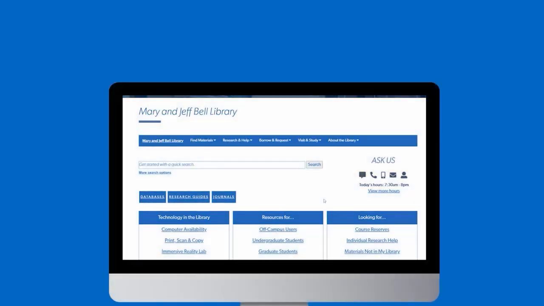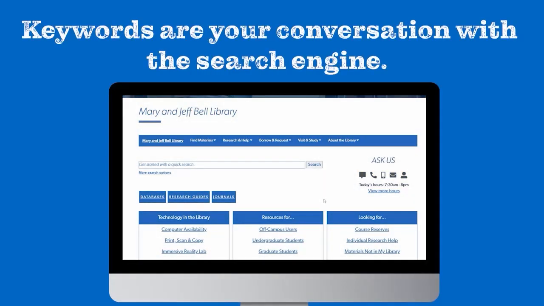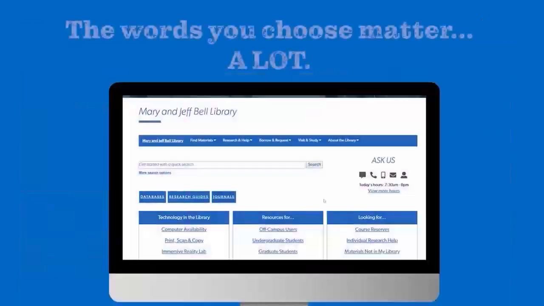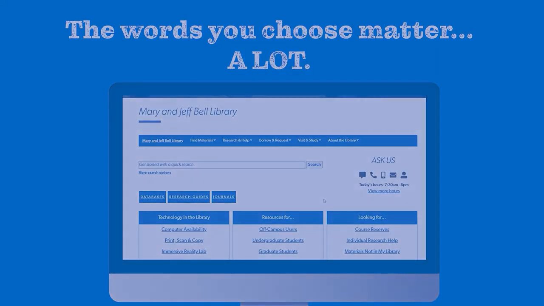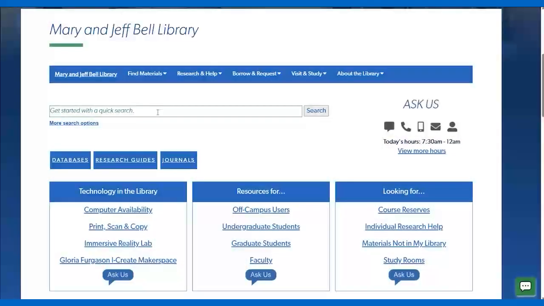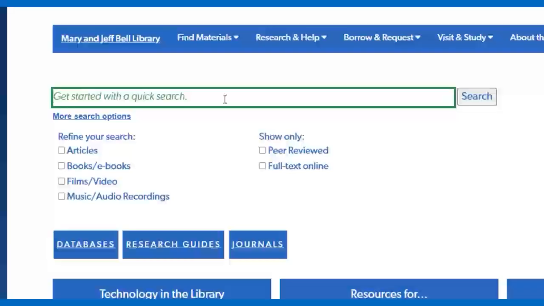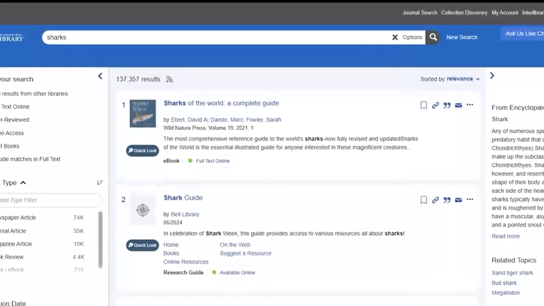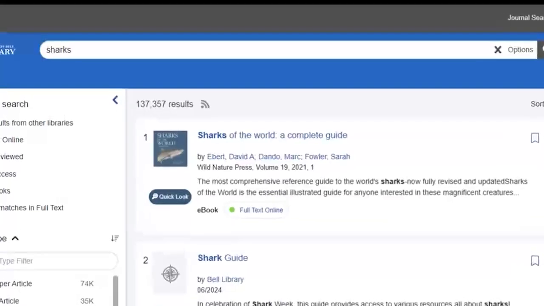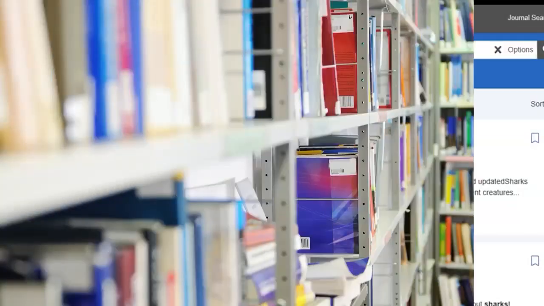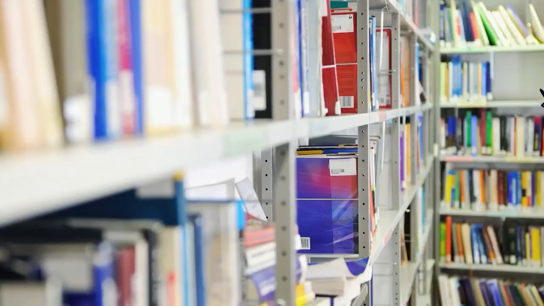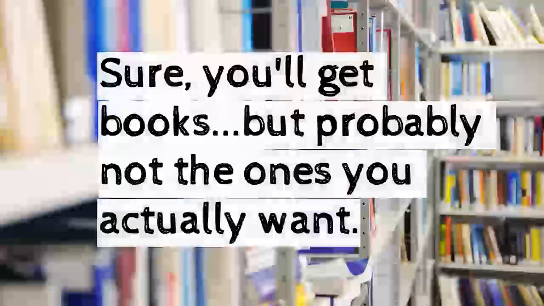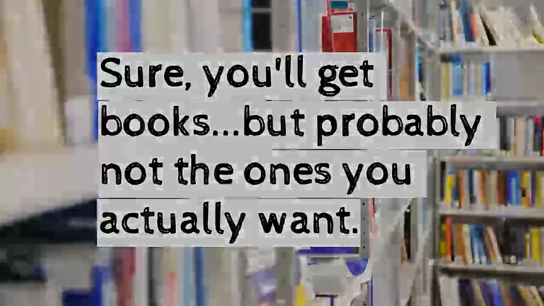Here's the thing about keywords. They're basically your conversation with the search engine. And like any good conversation, the words you choose matter a lot. Let's start with a simple example. I'm going to search for the word sharks. Whoa, nearly 140,000 results. That's not helpful. It's like walking into a library and asking for books. Sure, you'll get books, but probably not the ones you actually want.